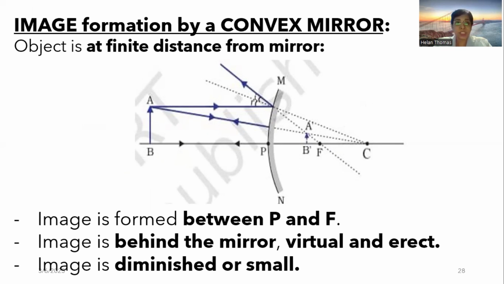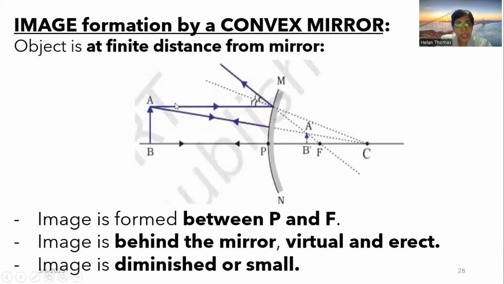So what is the pole? Pole is the geometric center of the convex mirror. Okay, here is the pole. You have M and N as the aperture of the convex mirror. The object is placed at a finite distance from the mirror, that is AB is the object. So the incident ray, which is parallel to the principal axis, will go and hit the convex mirror, tracing I is equal to R. It will get reflected towards this side. Well, because here is a normal, because the curvature is towards this side.